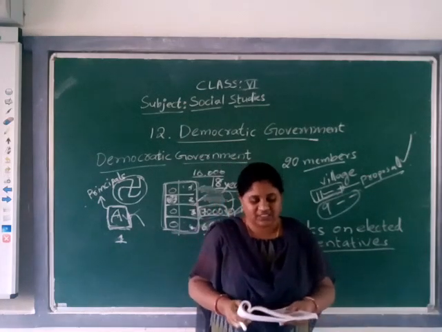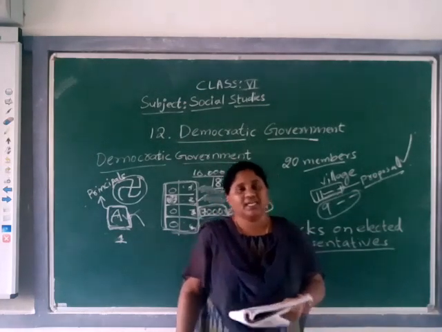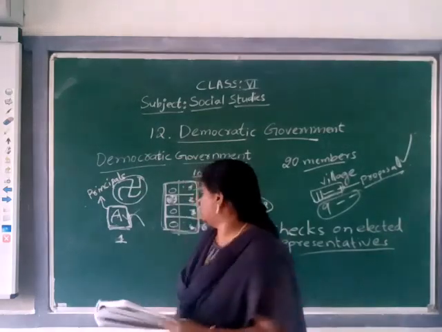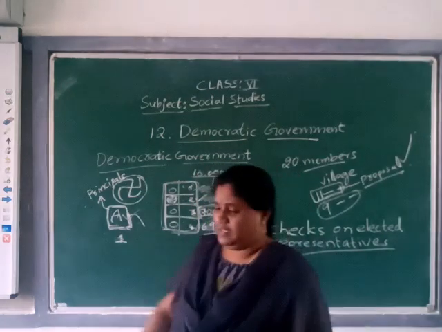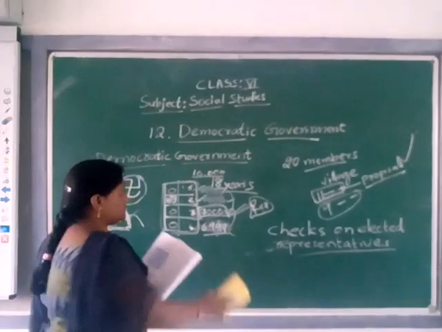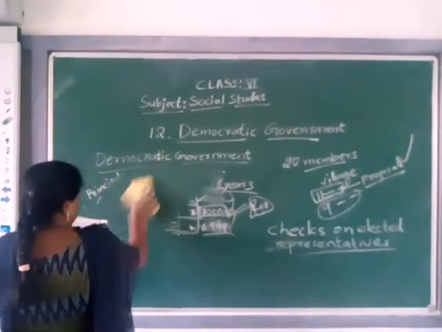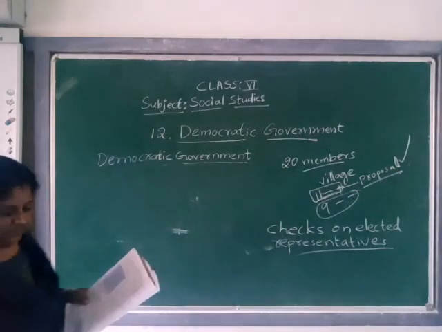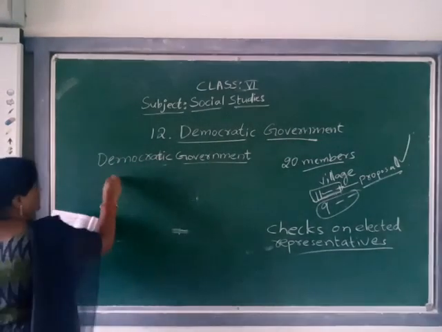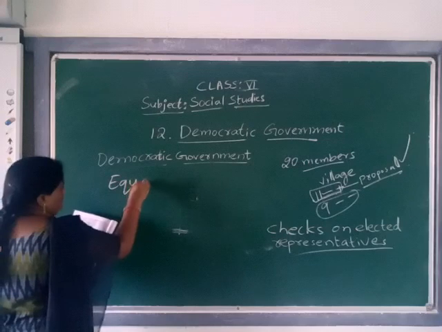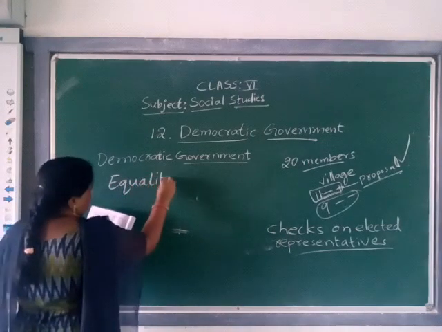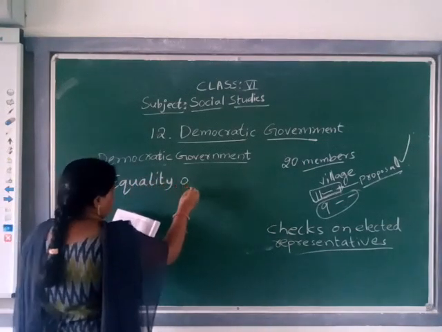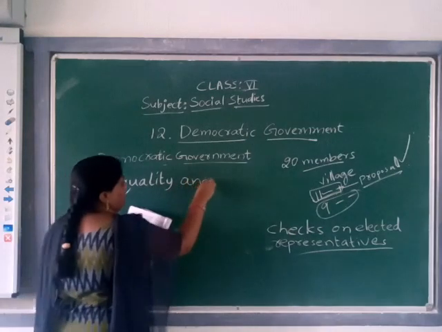Okay. Next, equality and democracy. What is the topic? Equality and democracy. See here, in front of the government, everybody is equal.